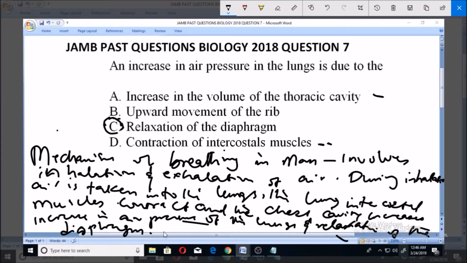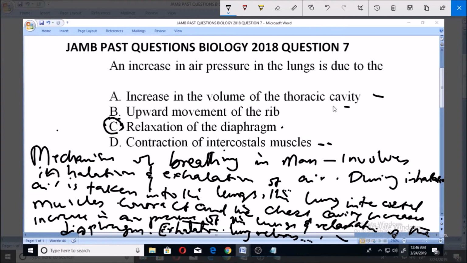Now, to further explain this mechanism of breathing, as for exhalation, what happens is that the lung relaxes. In exhalation, the lung relaxes, and the chest cavity decreases, the opposite of what happens in inhalation. The chest cavity decreases and the diaphragm contracts, unlike in inhalation where the diaphragm relaxes, and there is also a decrease in lung pressure.